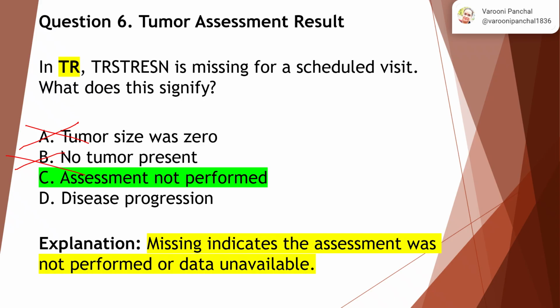So option D says disease progression. No. So the correct answer is assessment was not performed. That is why the value is missing for a specific scheduled visit. So the correct answer here is C. Missing indicates the assessment was not performed or data unavailable.